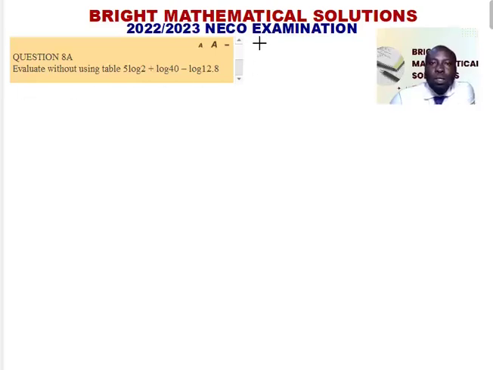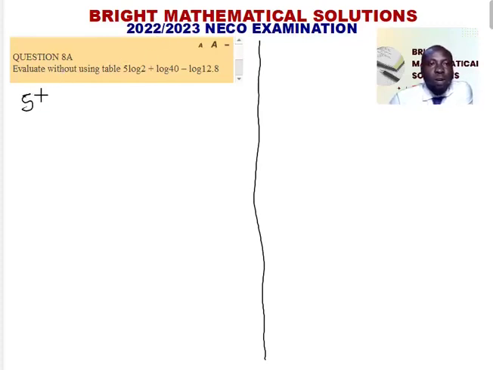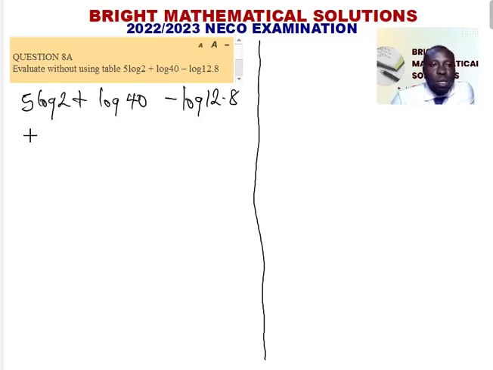Hello, this is question 8A of the 2022-2023 NECO examination, and it says evaluate without using tables: 5 log 2 plus log 40 minus log 12.8. Now, let us get into it. We can rewrite this to become log 2 raised to the power of 5 plus log 40 minus log 12.8.